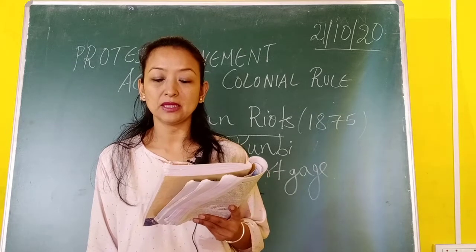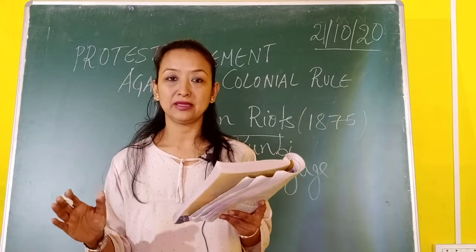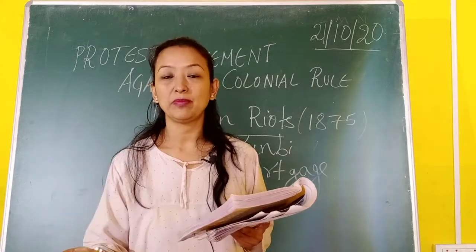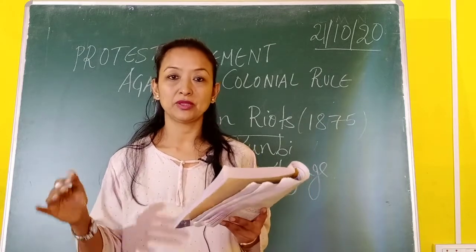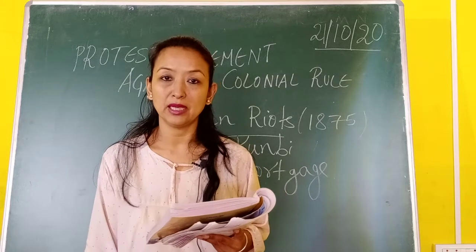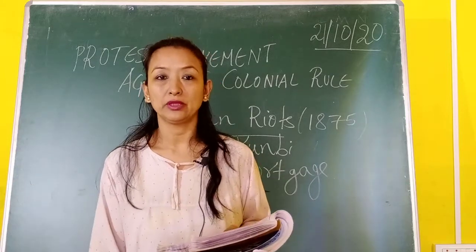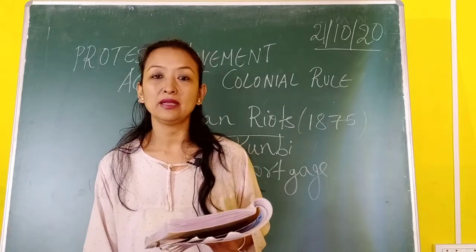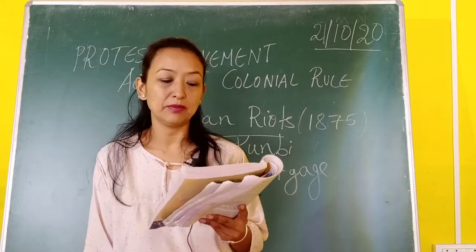The peasants had to submit their land deeds. Until the money was paid back to the moneylenders, these land papers were given to the moneylenders. This was known as a mortgage; they kept the land as mortgage. After the peasants returned the money, the moneylenders would return the land papers.